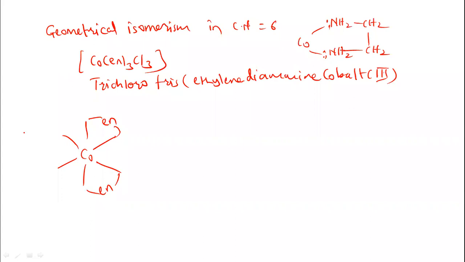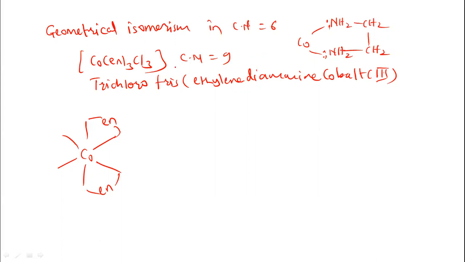Wait, it is en thrice, and with the Cl3 the coordination number is not 6 here, it is 9. So it is not 6.